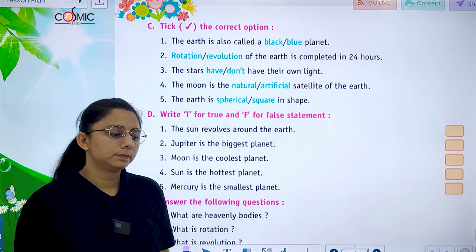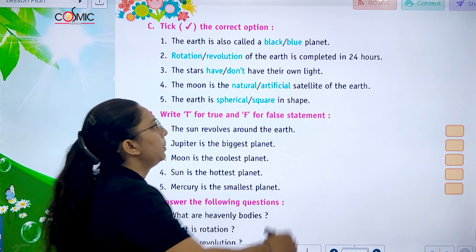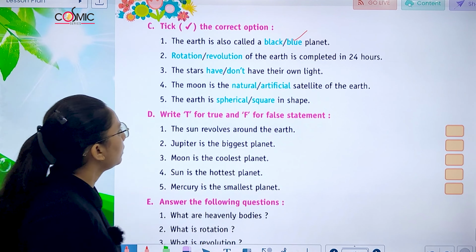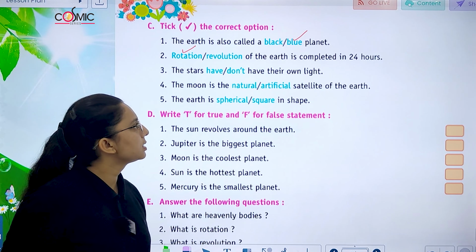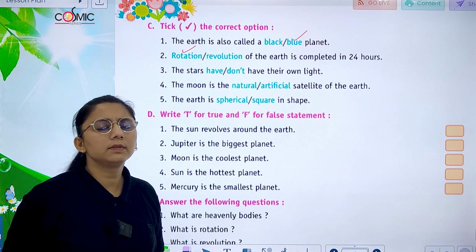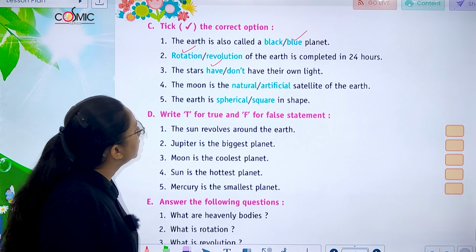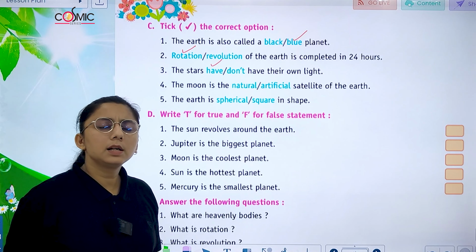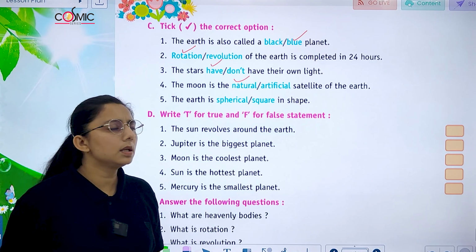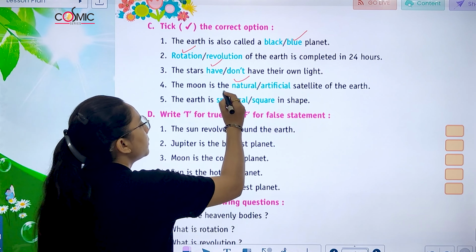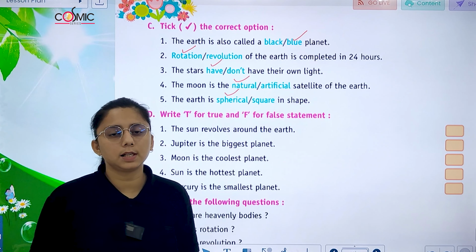Next, choose the correct option. The earth is also called the blue planet. Rotation of the earth is completed in 24 hours. The stars have their own light. The moon is a natural satellite of the earth. The earth is spherical in shape.